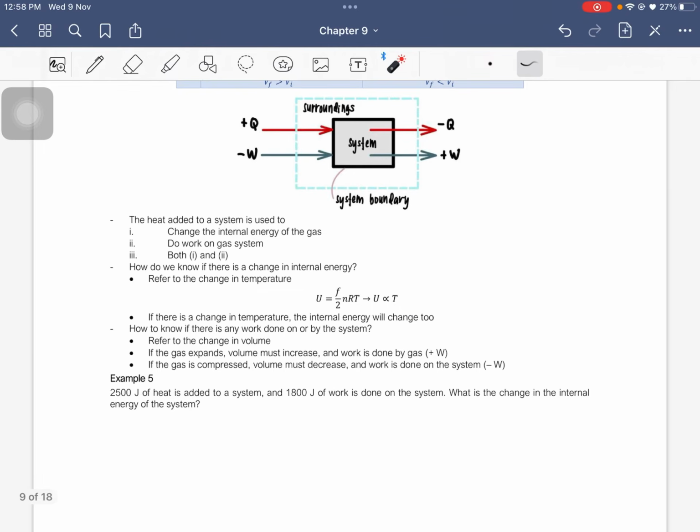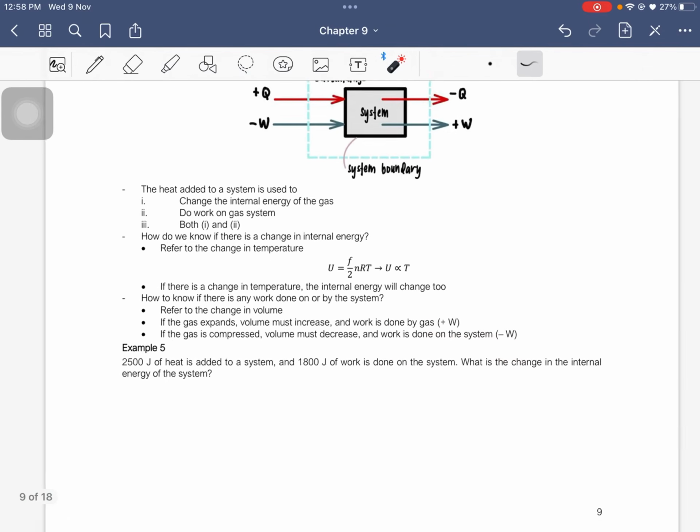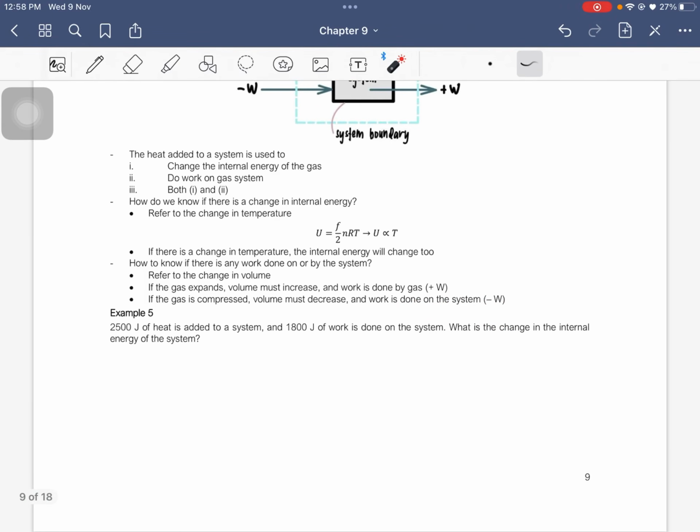So how to know if work done is on or by the system? For this we need to refer to the change in volume. If the gas expands, volume must increase. So work is done by the gas, so it becomes positive. If the gas is compressed, volume must decrease. So work is done on the system, so it becomes negative. Okay. So that is for the first law of thermodynamics. So now let's look at an example.